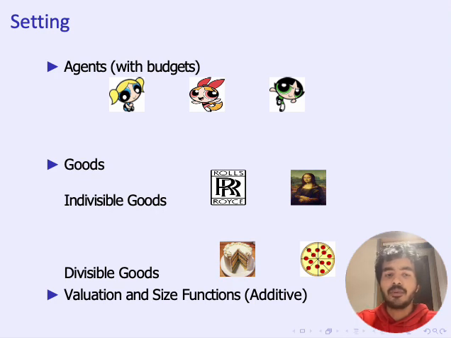Lastly, we have valuation and size functions. These functions tell us for each good how much an agent values it and what size the agent perceives the good to be. These functions are assumed to be agent specific and additive throughout the talk.